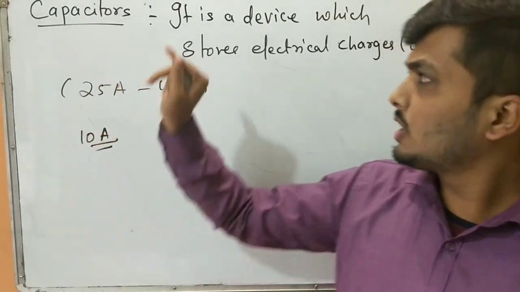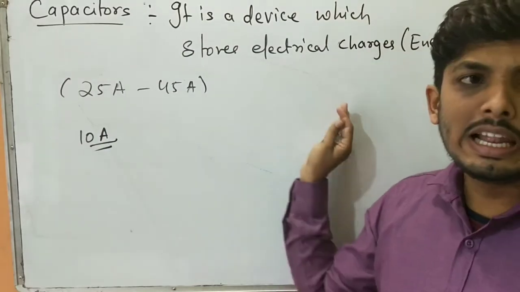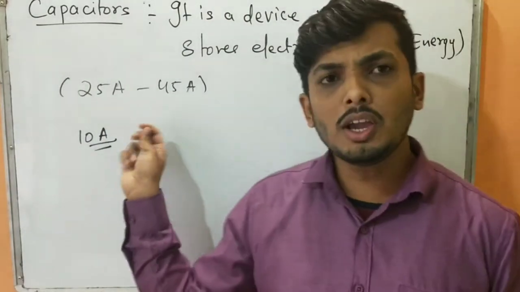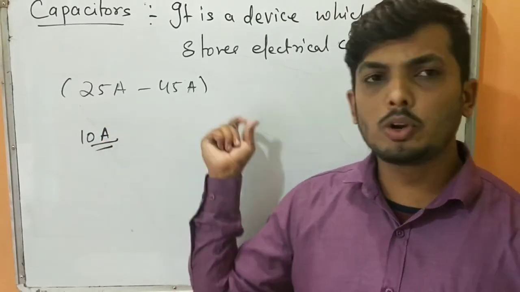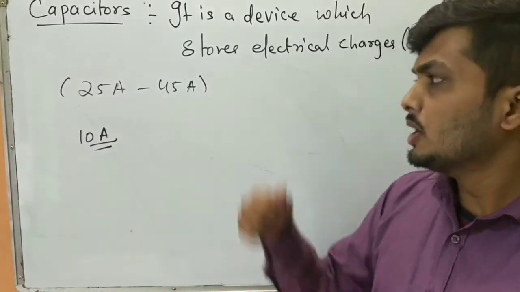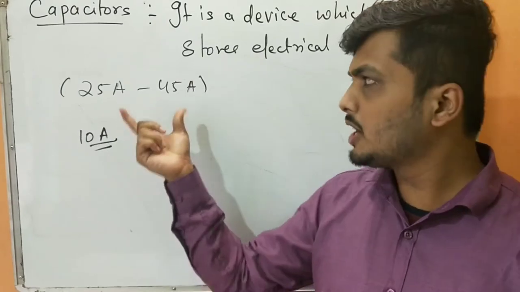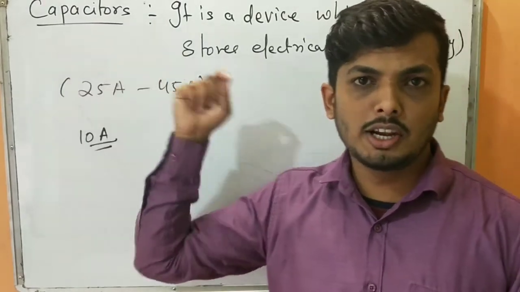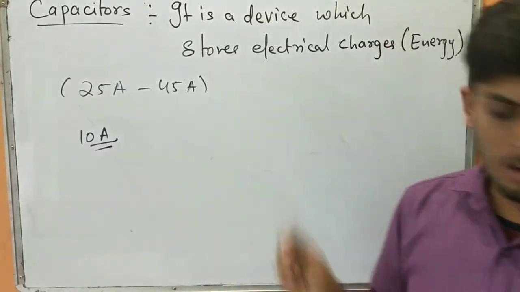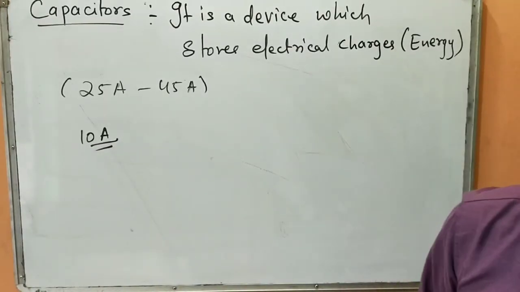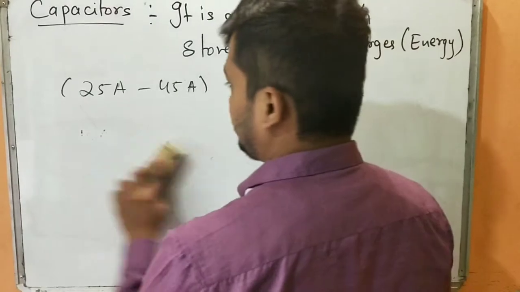Right now you understand that a capacitor is a device which stores electrical energy. Electrical devices which require a current of 25 ampere to 45 ampere to initiate them need a capacitor. Again, it is one of the most widely used electronic devices in almost all electrical circuits.